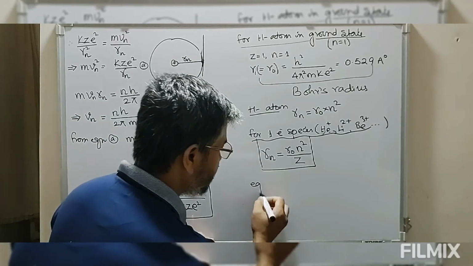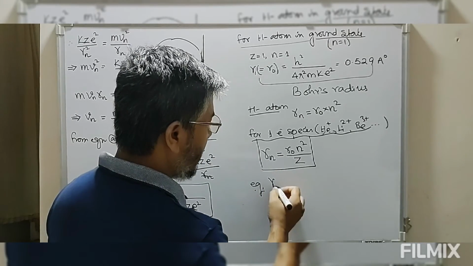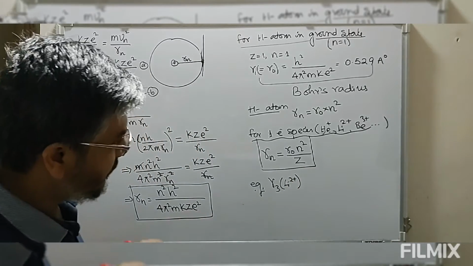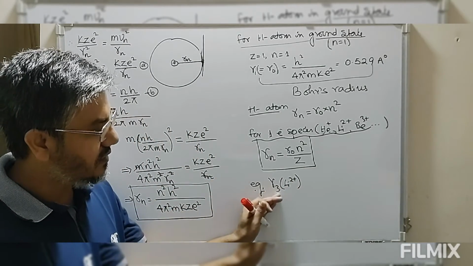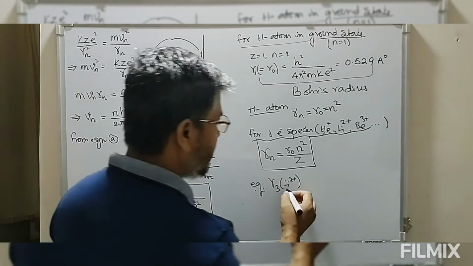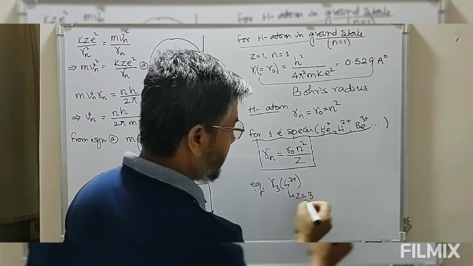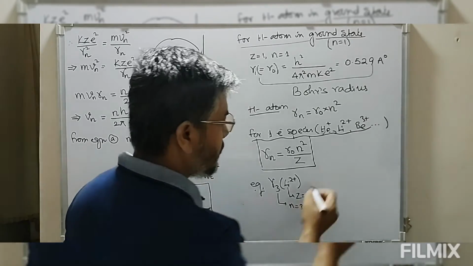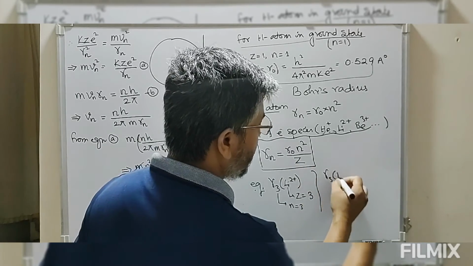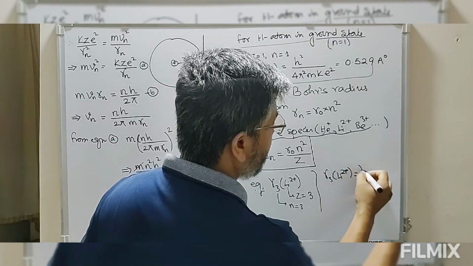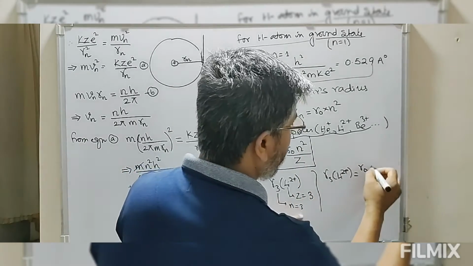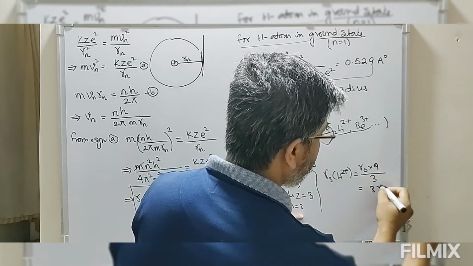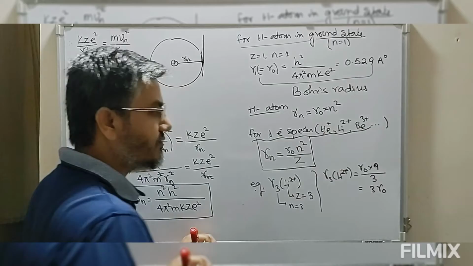Let's take this example. Let's find out R3 of lithium 2 plus ion. We have to find the radius of third orbit of lithium 2 plus. For this lithium, Z equal to 3. The value of n, n equal to 3. So we have this equation. R3 for this lithium 2 plus is equal to R naught, n equal to 3, so into 9, divided by Z, Z is 3, so this is equal to 3 times R naught. We know the value of R naught, we can easily find the result.